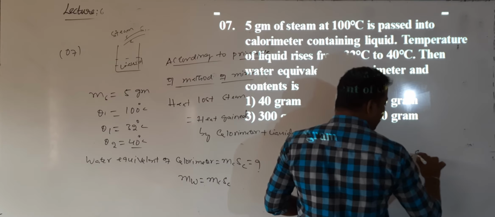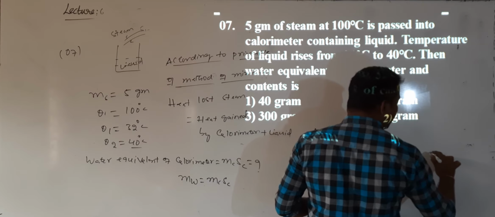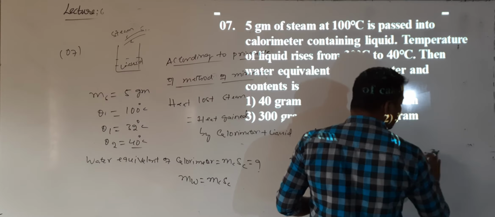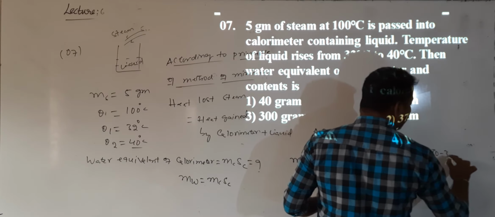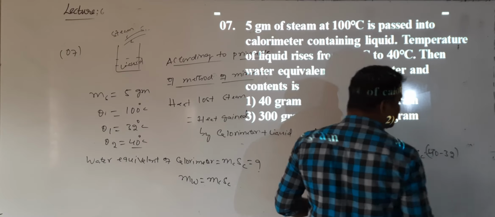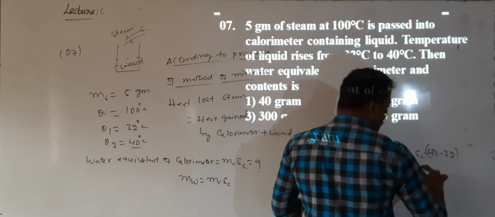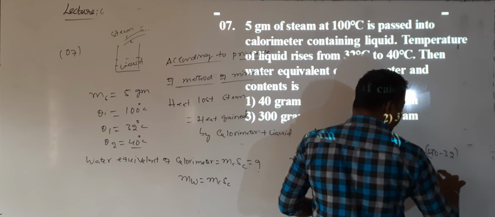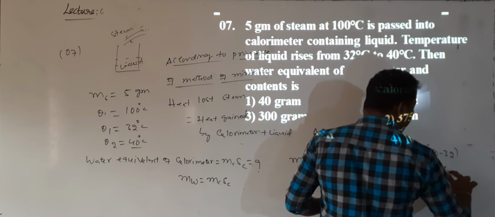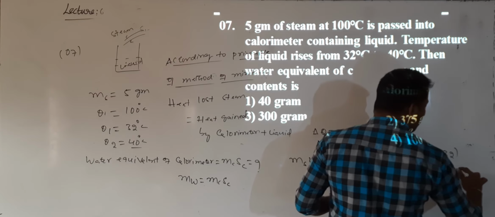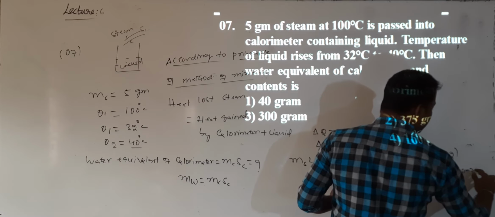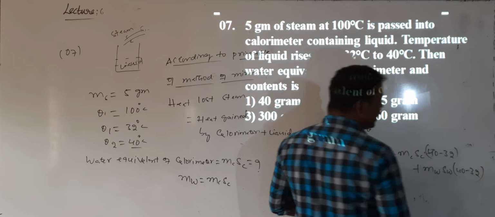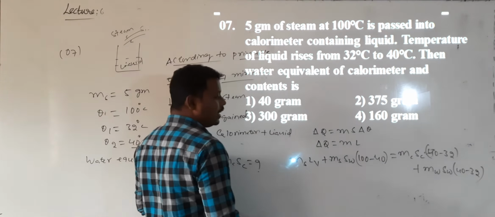So mass of the calorimeter into specific heat of the calorimeter, into the rise in temperature, 40 minus 32, plus the heat gained by the water, mW into SW into 40 minus 32. Correct? So what are we getting here?